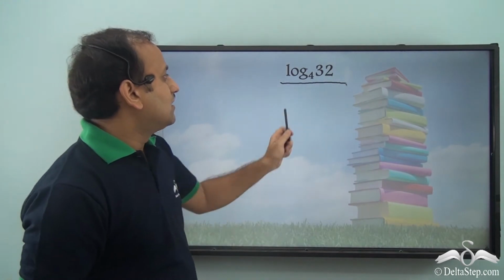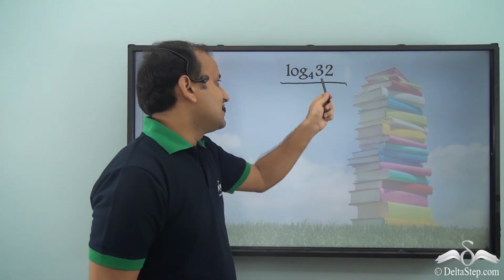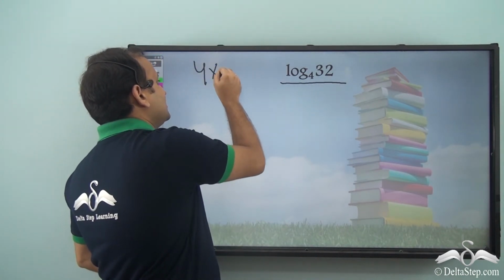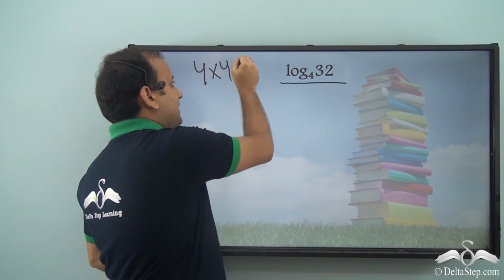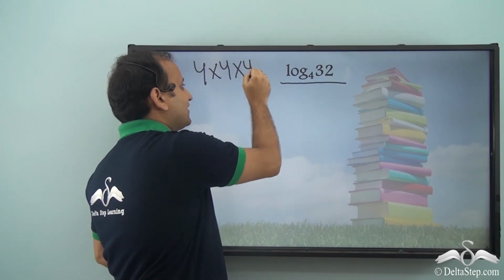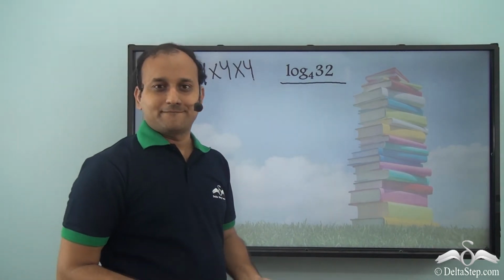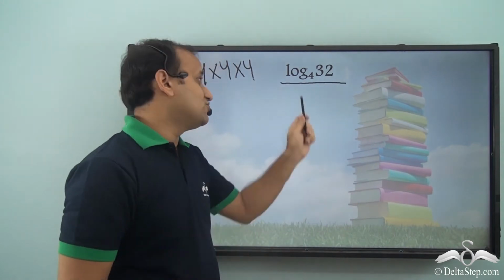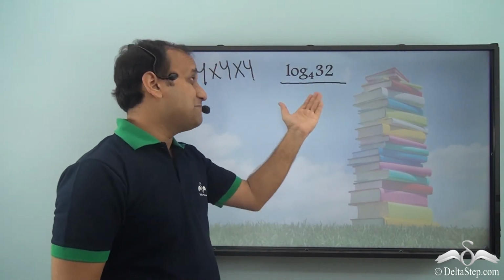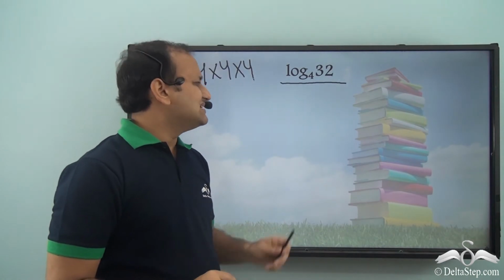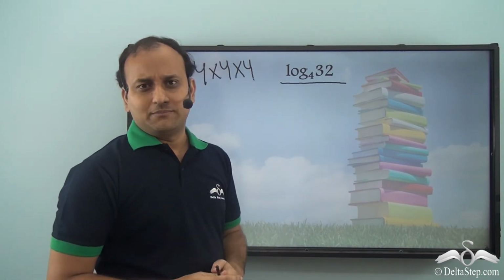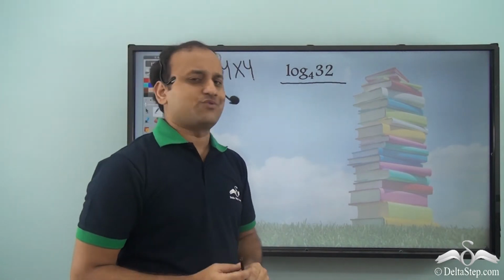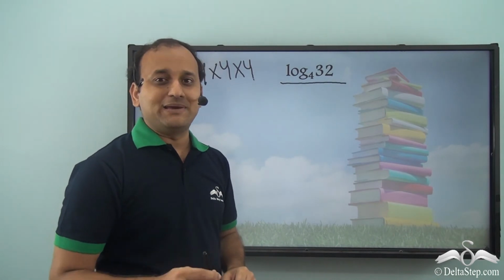But there is something which is difficult to solve, and that is 32 is not a power of 4, because we know that 4 into 4 is 16, but that into 4 becomes 64, where we do not find 32. So 32 is not a direct power of 4, and it may be a decimal. Now Jasbir is really confused what to do, because he needs to solve this if he wants to save his job. So he quickly contacts his professor, who tells him about the change of base law.